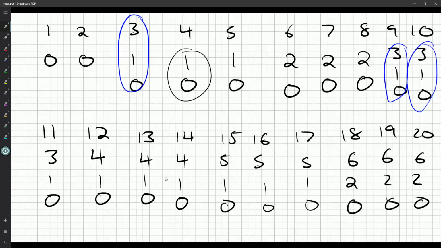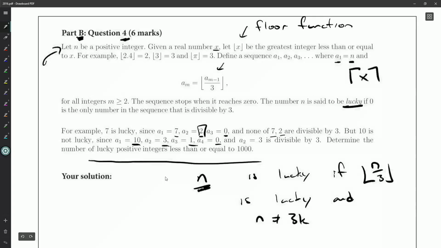We're definitely noticing something as we write the sequences out, heading downwards. And, alright, how do we get lucky numbers? How do we get unlucky numbers? Because, of course, there's two ways to count the number of lucky numbers less than or equal to 1,000. We could count the lucky numbers directly, or if we find that it's easier to count the number of unlucky numbers, we might instead choose to do that and subtract that number away from 1,000.